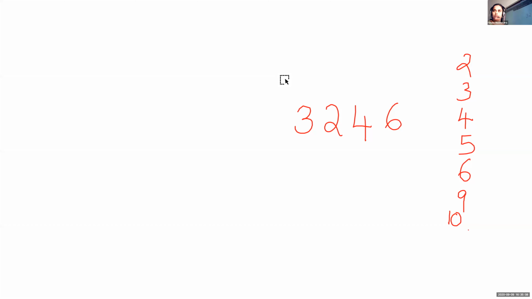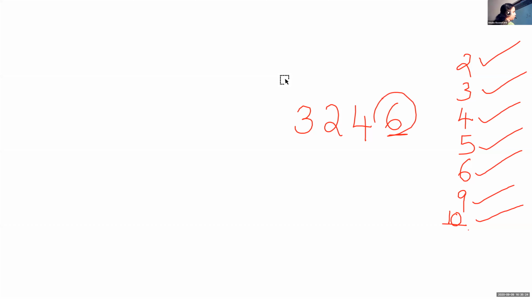Write down the number 3,246 and check the divisibility rules using the rules of 2, 3, 4, 5, 6, 9, 10. This we cannot divide by 10 because the last digit is not 0. We cannot divide by 5 also, because the last digit is not 5 or 0. And what do you have to do? Take the number 3,246 and check the divisibility rules. Then do this as homework. We can discuss in our next class.